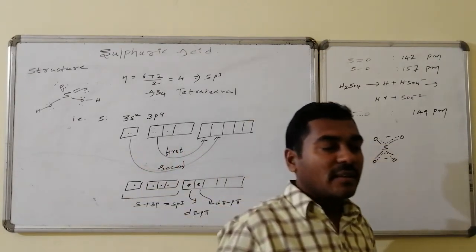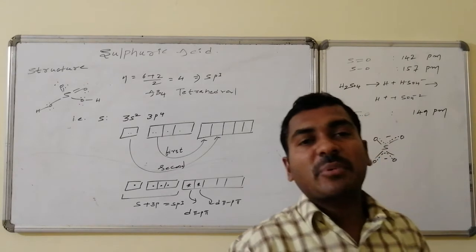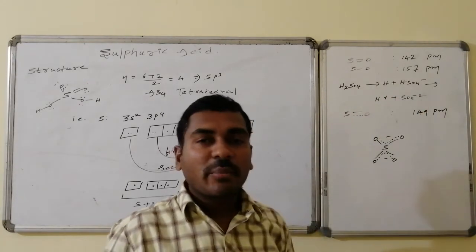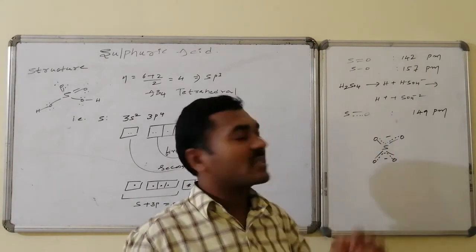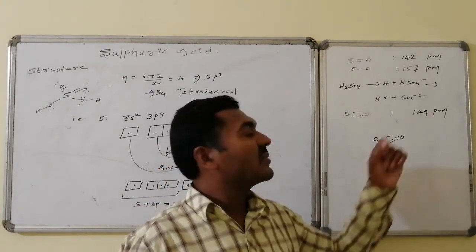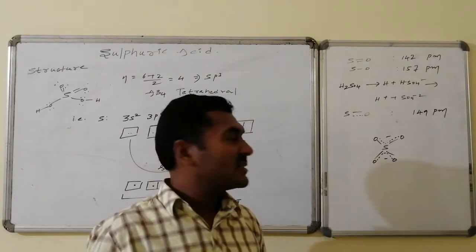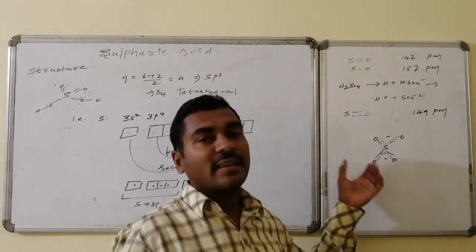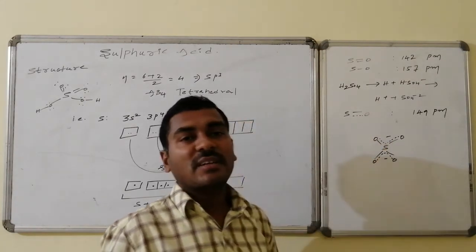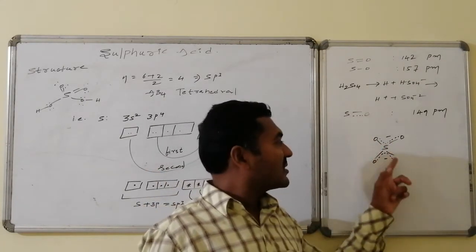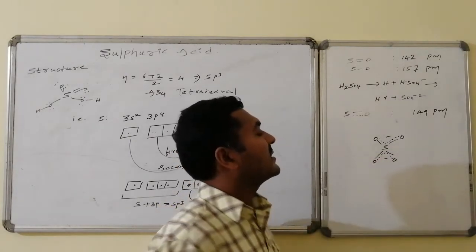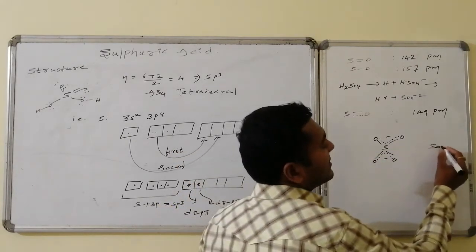As it is a diprotic acid, if it loses protons, the bisulfate ion is formed in the beginning, and then it leads to the formation of the sulfate ion. In the sulfate ion, the bond length is found to be 149 picometers, which is the resonance hybrid of all the corresponding sulfate ion structures, in which each bond has partial double bond character, with 2 units of negative charge, hence it is SO4 2 minus.